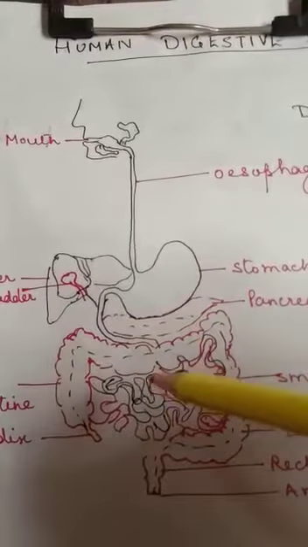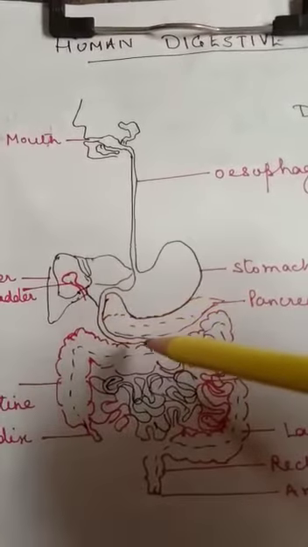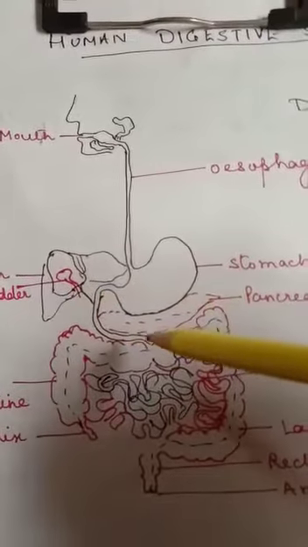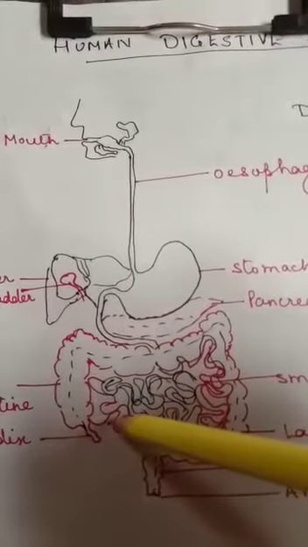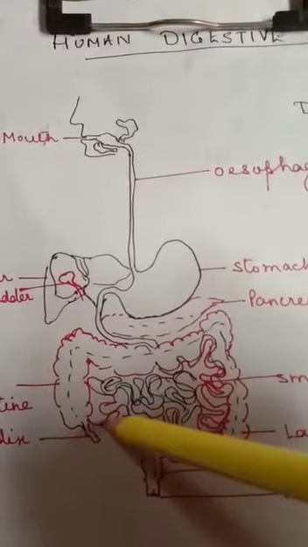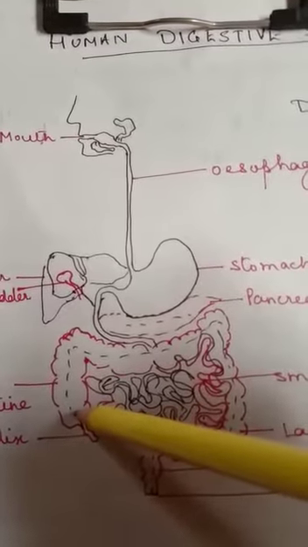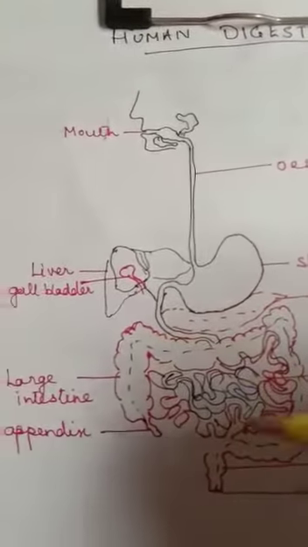Now the small intestine is divided into duodenum, the C-shaped part that you can see. This is the duodenum. It further comes to the jejunum, and finally here is the ileum. The ileum part of the small intestine opens into the large intestine. Here you can see the large intestine.